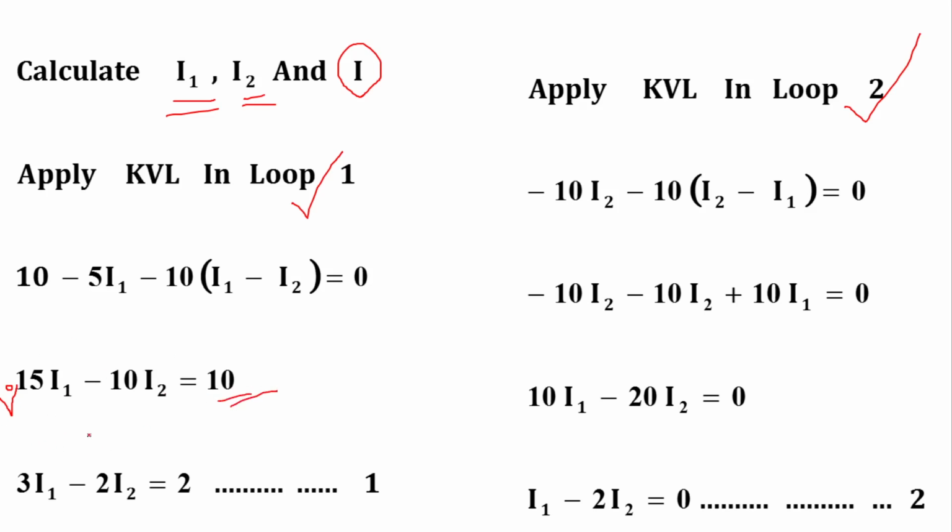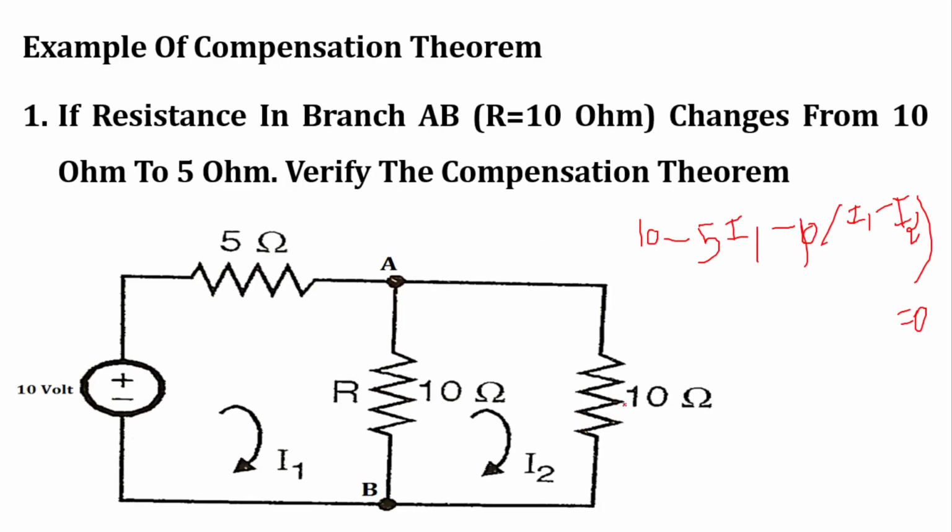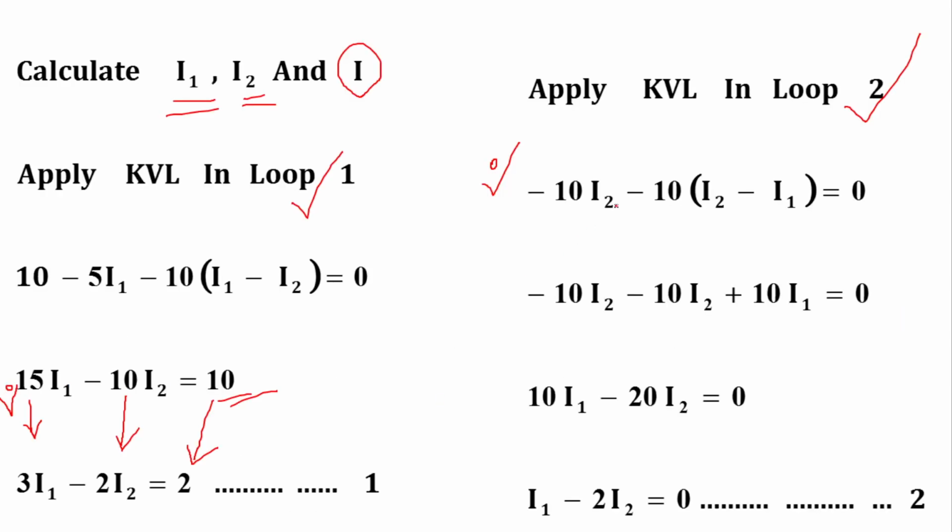From this equation I take 5 as common. So 15 upon 5 is 3I1, 10 upon 5 is 2I2, and 10 upon 5 is equal to 2. In the same manner we can write the KVL equation in loop 2: minus 10I2 minus 10(I2 minus I1) is equal to 0.